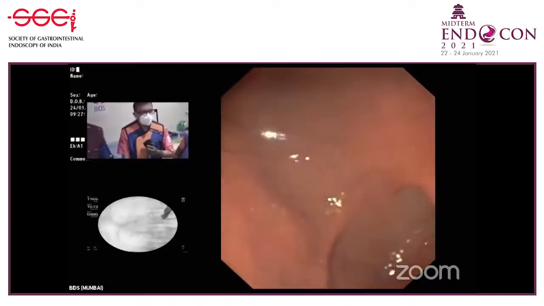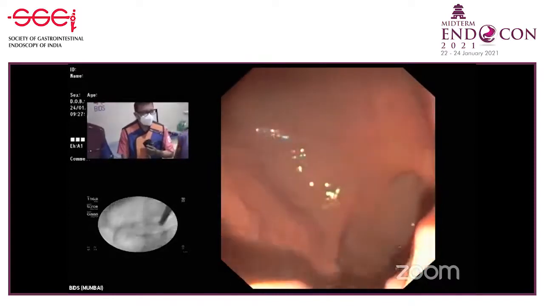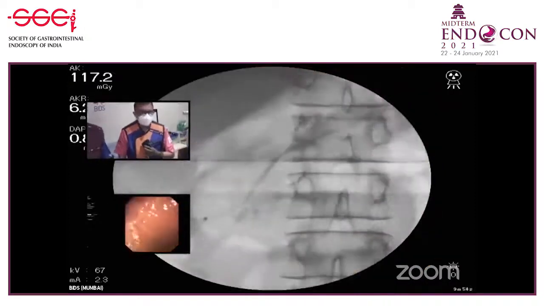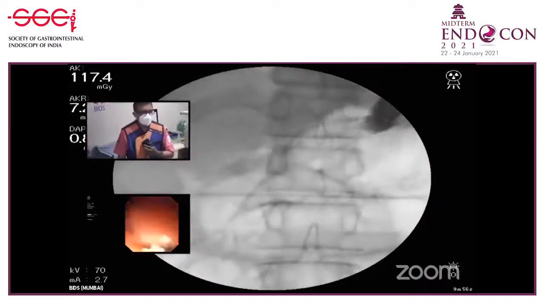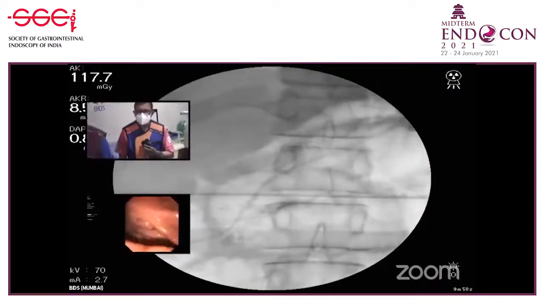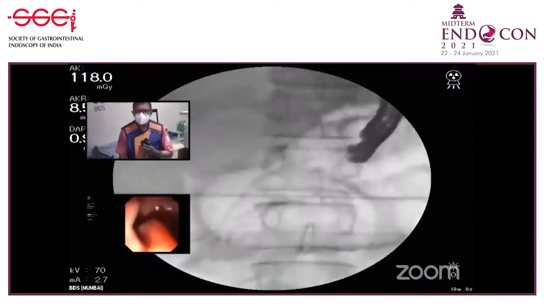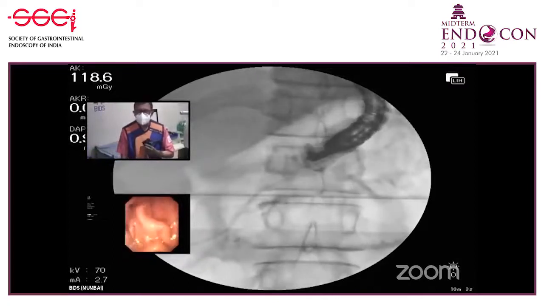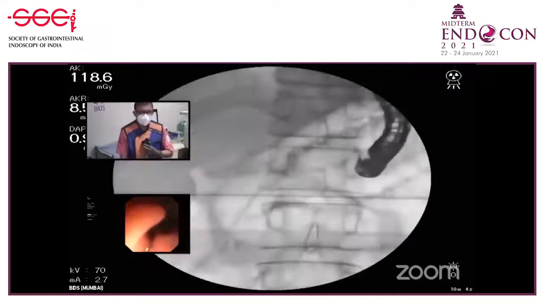Okay, now let's see an X-ray picture here. You can see those stones impacted in the head. We have achieved a pulverization. The first session of ERCP is now complete. Now we'll call this patient back after 3 months. We will reassess. We will again do a shock wave lithotripsy and then go in, dilate that area in the head or in the genu, and we will complete the endotherapy.